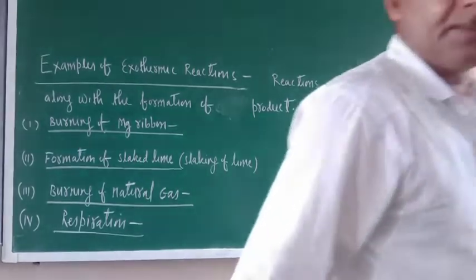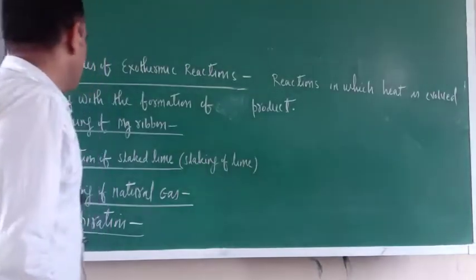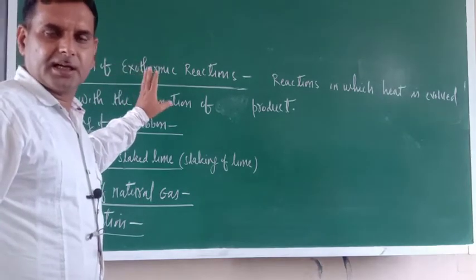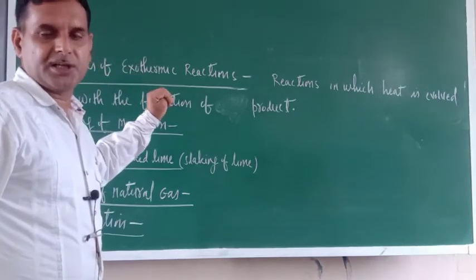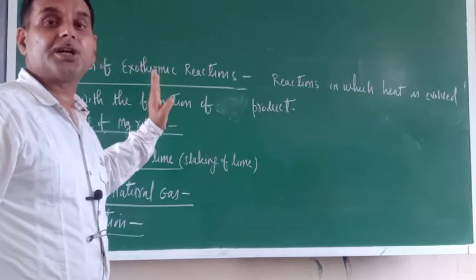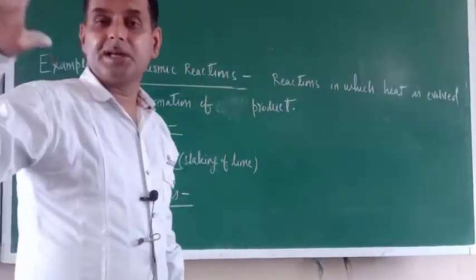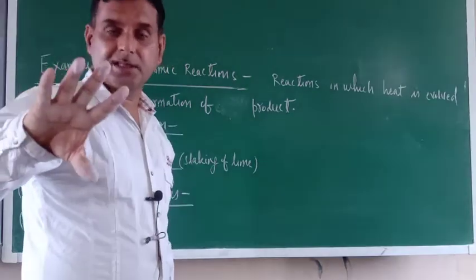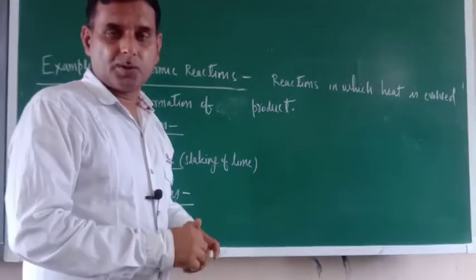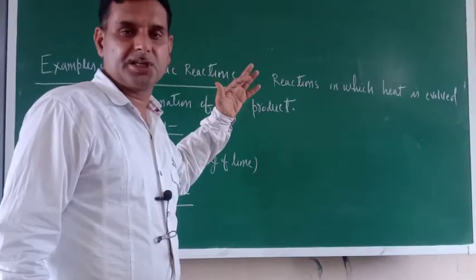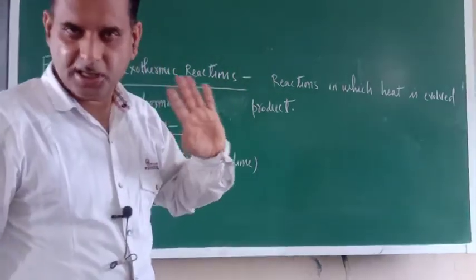Remember, it doesn't mean that it is associated with combination reactions. Some combination reactions may be exothermic, and all types of reactions may or may not be exothermic. So don't think that it is related to combination reactions. It is not true that all combination reactions are exothermic.